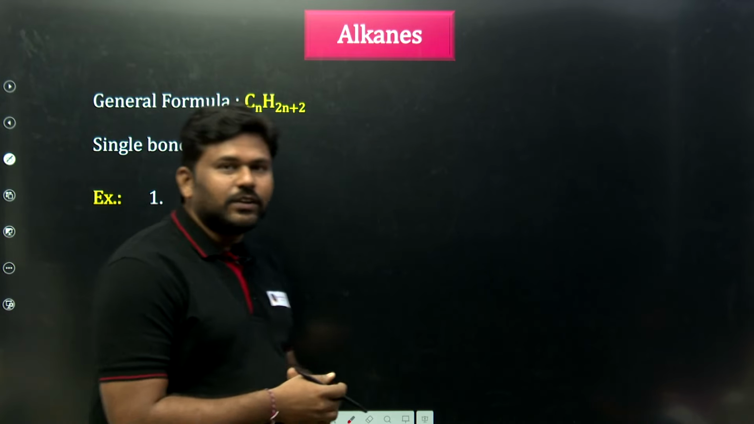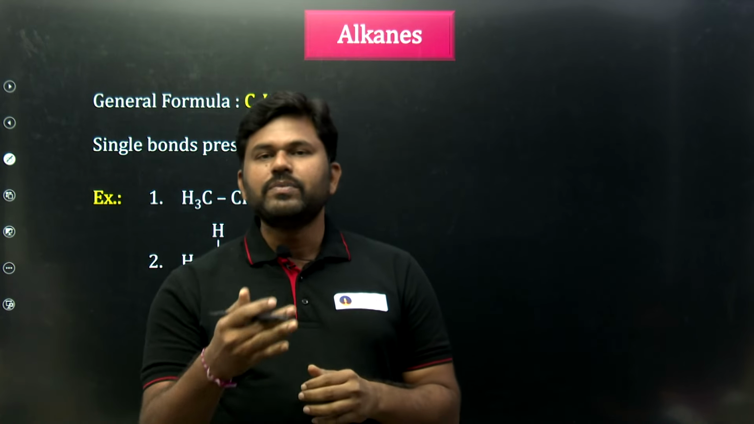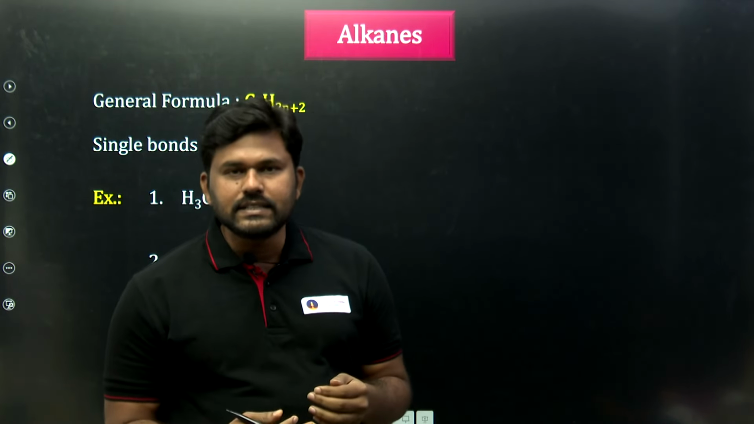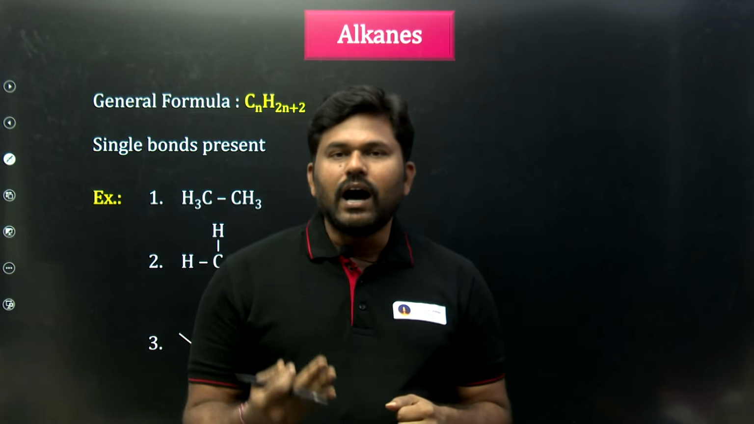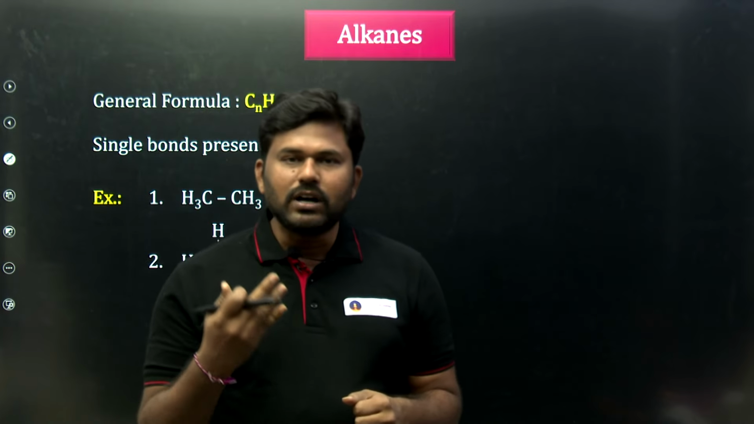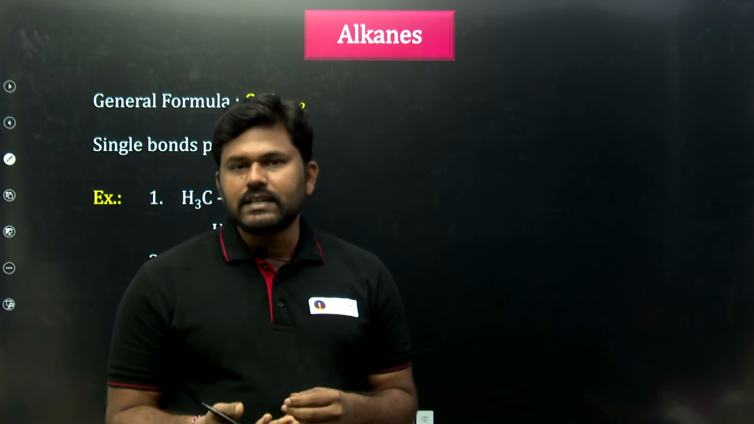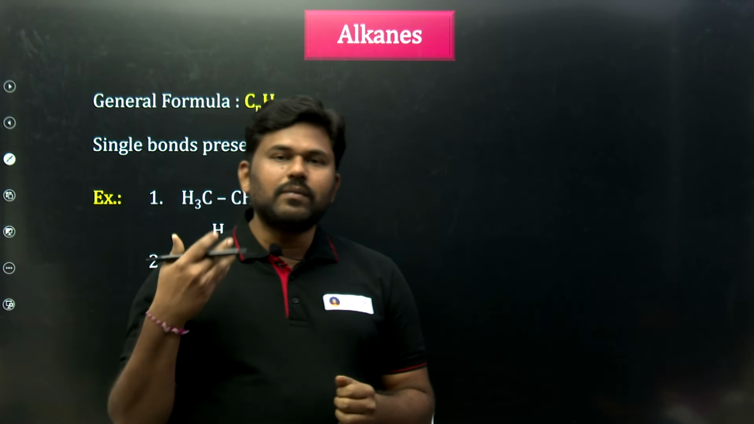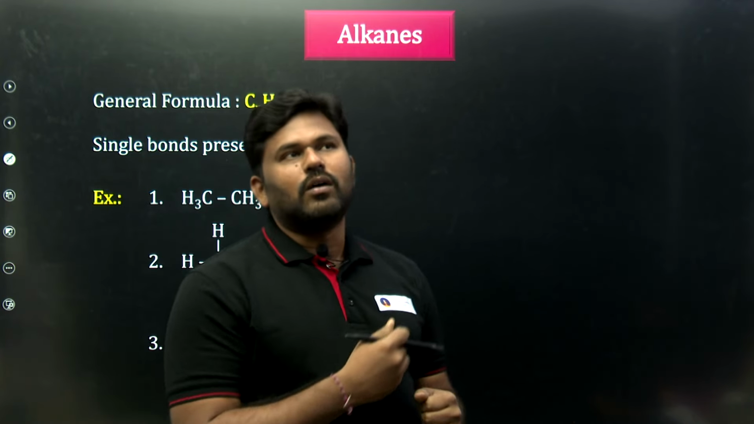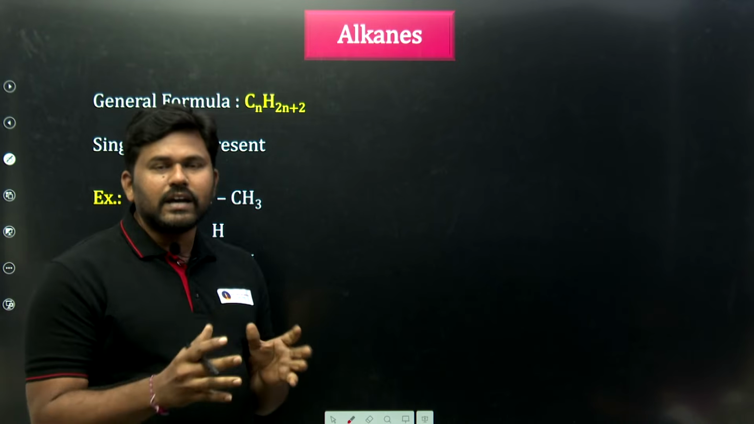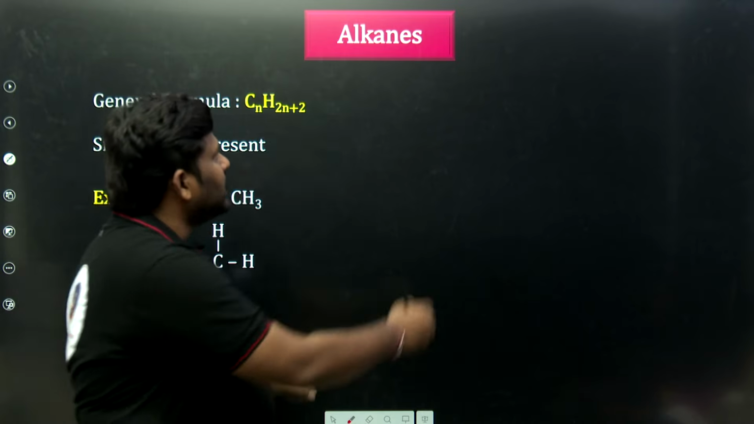The first functional group will be alkanes. We have functional groups like this: alkanes, alkenes, alkynes, alkyl halides, alcohols, ethers, carboxylic acids, aldehydes, ketones, amines, esters, acid halides, amides, anhydrides, as well as nitro compounds. We will discuss these functional groups one by one in detail in this session. First, the functional group alkanes.